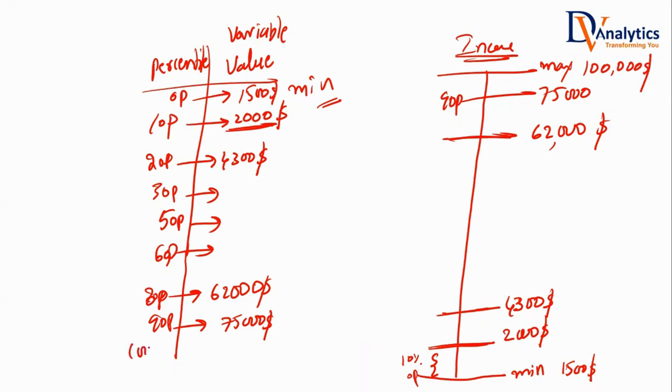Similarly, what is the 100 percentile value? Maximum. Here it happens to be $1 lakh, which is the maximum value. At the 100 percentile, below that 100% of the people are there, and above that, 0% are there. Though we are calling them minimum and maximum, is it fair to call them the 0 percentile and 100 percentile? Can we rename minimum and maximum to the 0 percentile and 100 percentile?